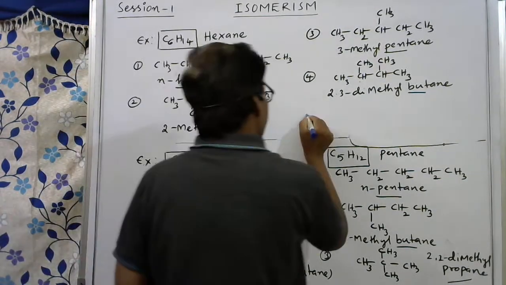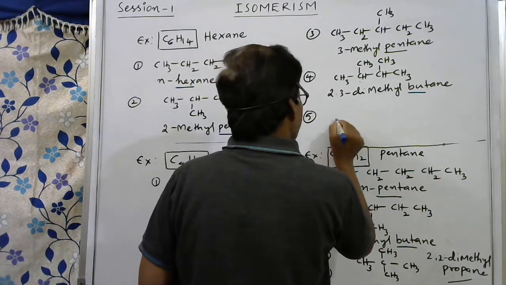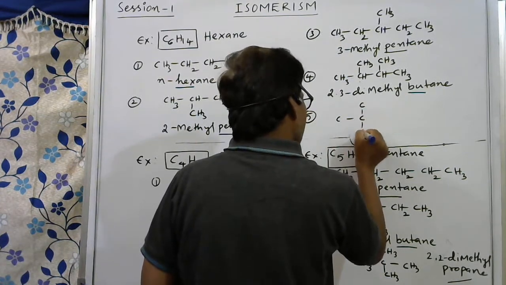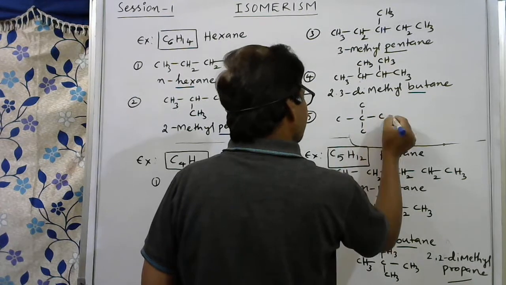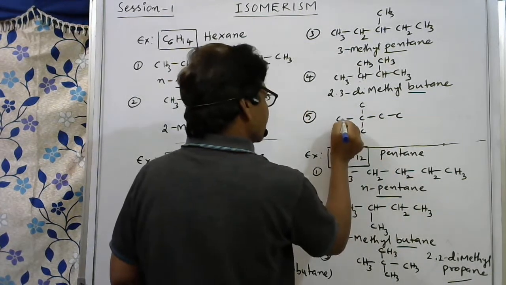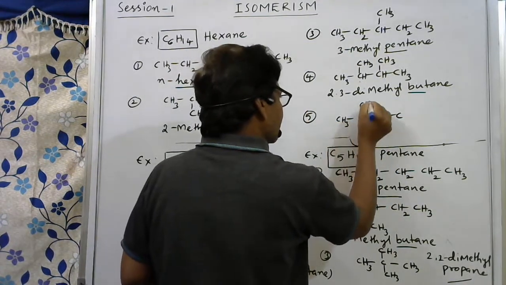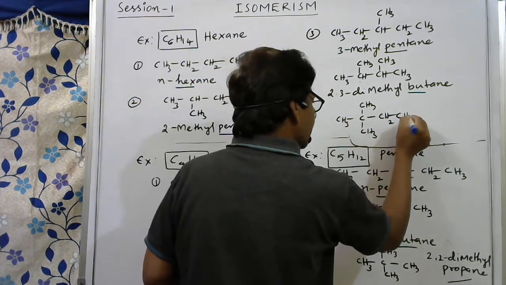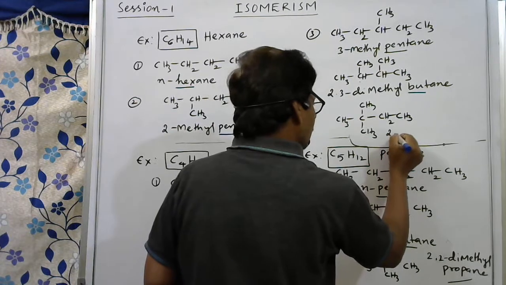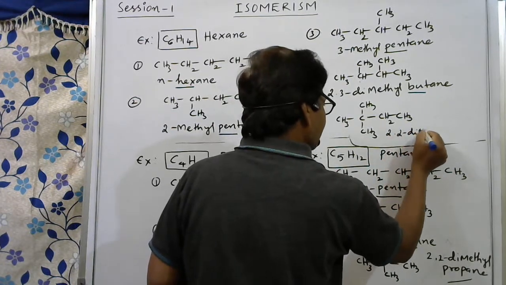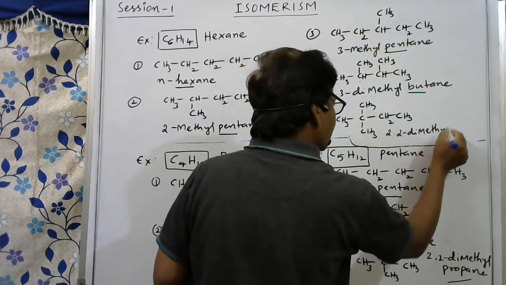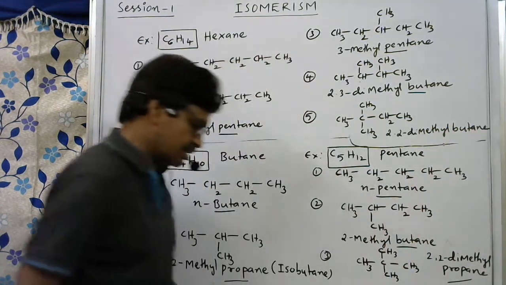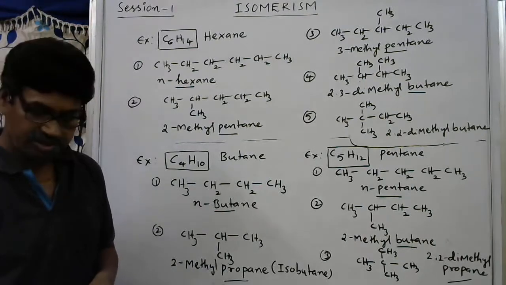Then one more also we can write for this. What is one more? 1, 2. On one carbon only I am writing 2 alkyl groups like this. Total 6 carbons. Here 3 hydrogens. Here 3 hydrogens. Here 3 hydrogens. Here 2 hydrogens. Here 3 hydrogens. So it is 2,2-dimethyl butane. 2,2-dimethyl butane. So this is also a chain isomer.